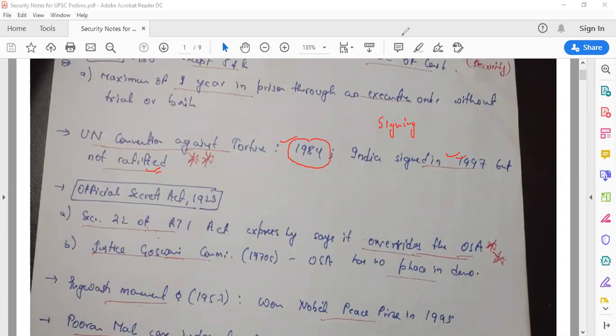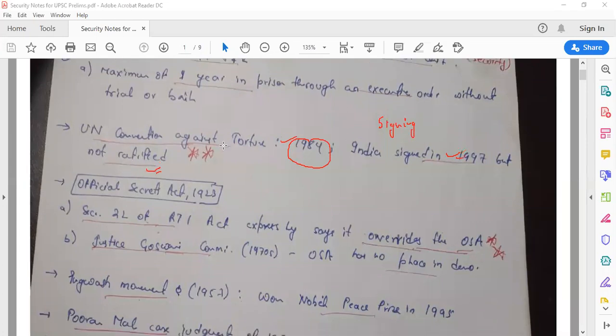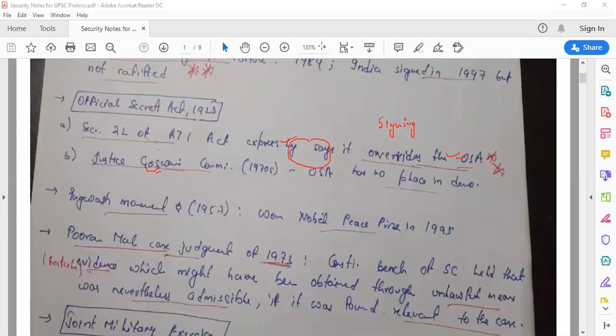Now, Official Secrets Act 1923. You can say that it lies on the opposite spectrum of RTI. If RTI is here, OSA is here. The Official Secrets Act gives the power to officials to withhold certain information which they don't want to share with the public.